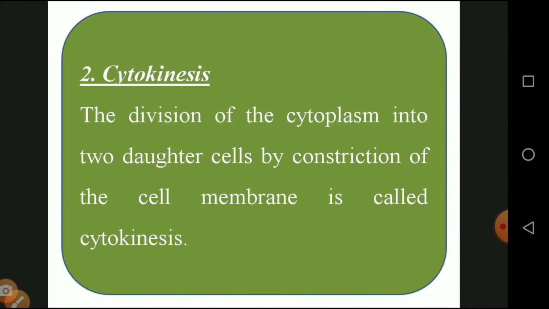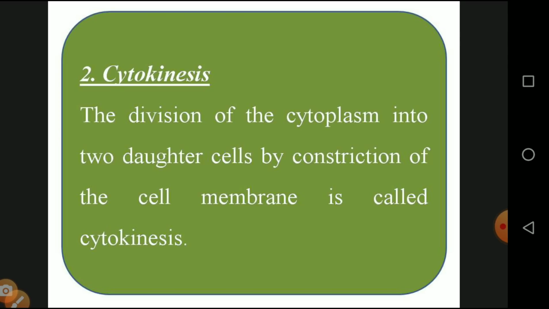The last process is cytokinesis, the division of the cytoplasm into the 2 daughter cells by the constriction of the cell membrane. 2 mark question: division of the cell membrane following the nucleus division is called cytokinesis. Why does the cytokinesis process take place?